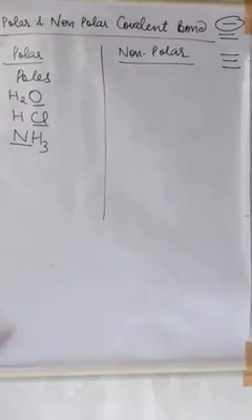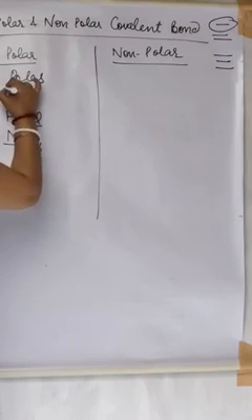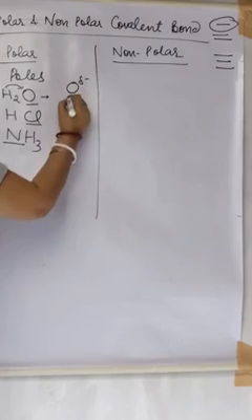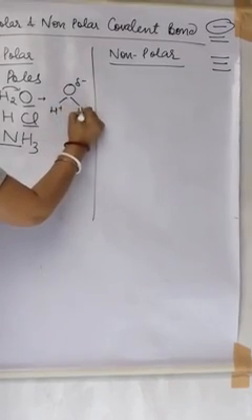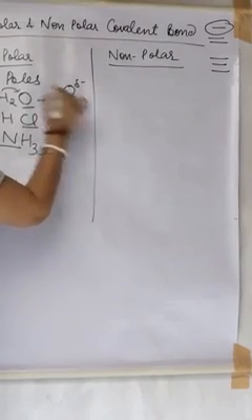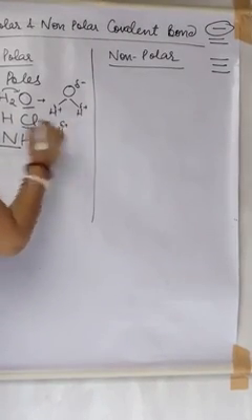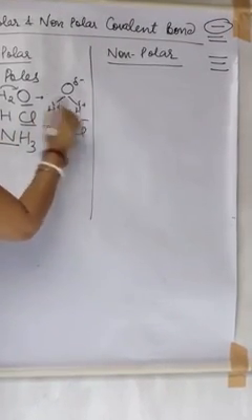That means oxygen will attract the electron of hydrogen, so it will acquire partial negative, and hydrogen will acquire partial positive charges. Chlorine is having high electronegativity, that means it will acquire partial negative and hydrogen will acquire partial positive